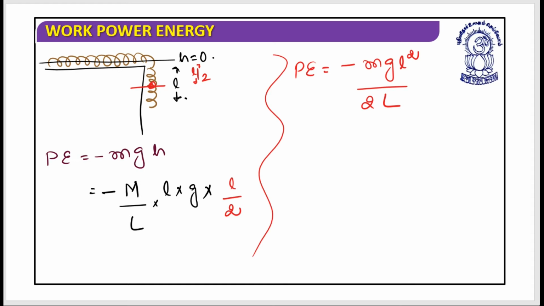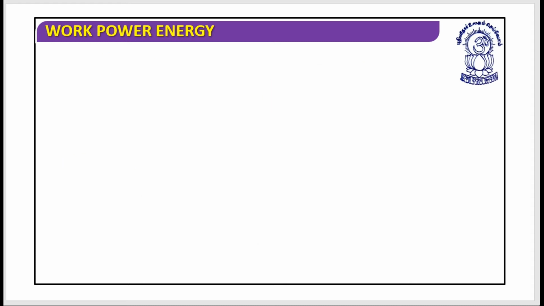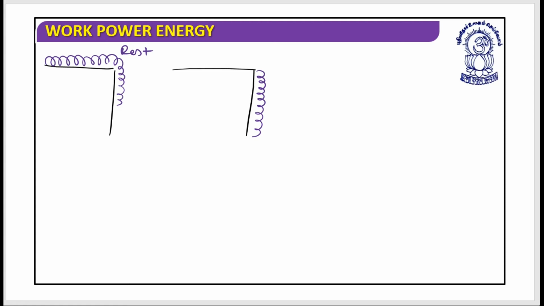It says that now if this chain is let go, if the chain is allowed to move freely and it is moving in the downward direction, what would be the velocity? If I compare the initial and final situations, initially it is at rest, and finally it would be falling from here. So this is the initial situation and this is the final situation.